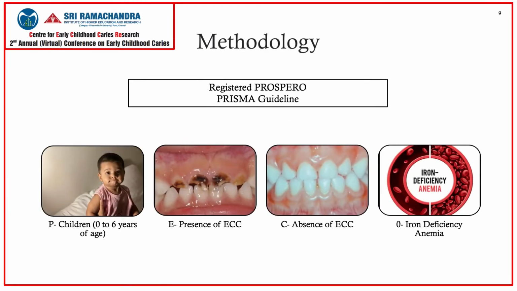This review was registered in the PROSPERO International Prospective Register of Systematic Reviews, and reporting was done in accordance with the PRISMA guidelines. The research question was: is ECC associated with IDA in children aged 0 to 6 years? The population included children from 0 to 6 years of age. Exposure as the presence of ECC, comparison as the absence of ECC, outcome as IDA as assessed by hemoglobin, serum ferritin, and mean corpuscular volume.